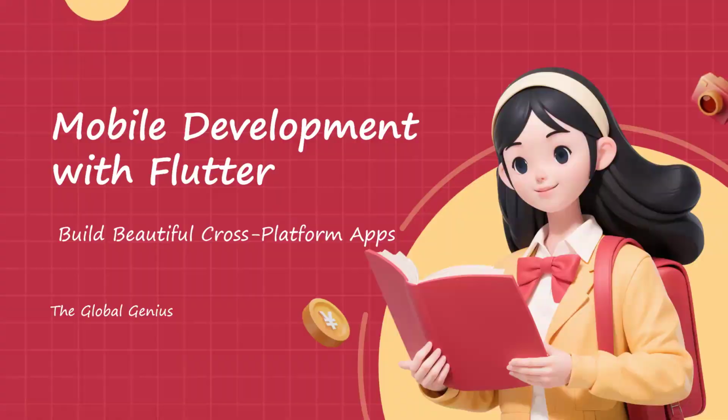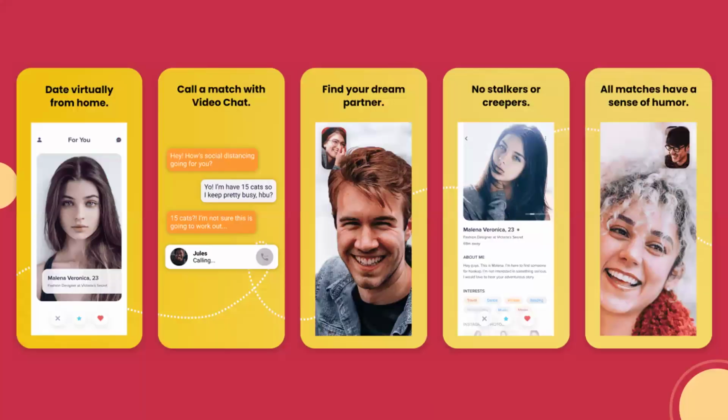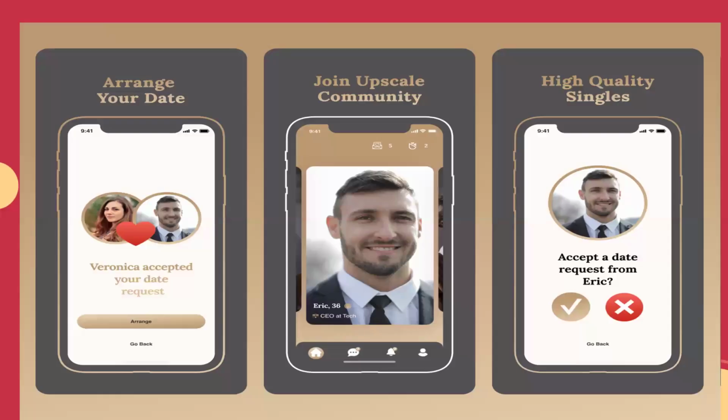All right. So at the end of this course, you will be building a dating mobile application. Yes, we'll be building a dating mobile application. That is what we'll be building. It's going to be very, very interesting. We'll be building it together step by step, but that will be when we are done with the course, learning all we need to learn. Okay. All right. So this is what we'll be building.